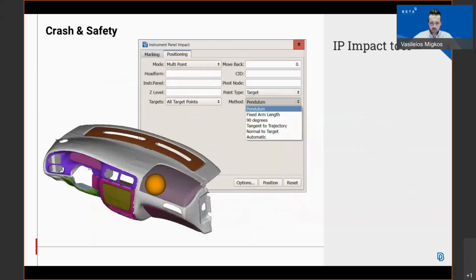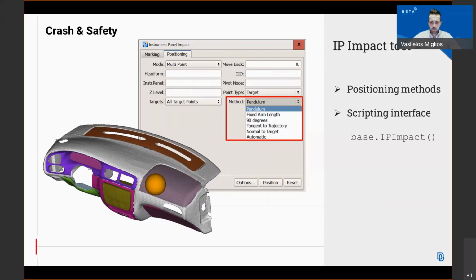Regarding the next tool, we have in the IP impact tool from version 22.1.0 a new button for positioning with different methods, as you can see on your screen. Apart from these, we have supported also the scripting interface inside our IP impact tool with a base.ip impact scripting function.